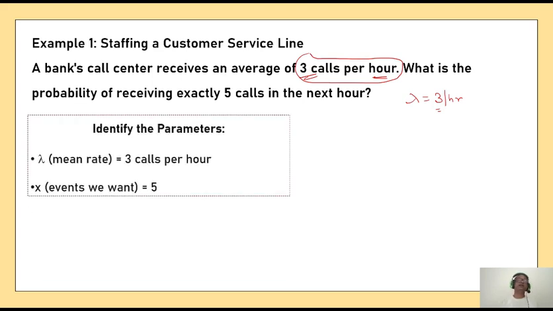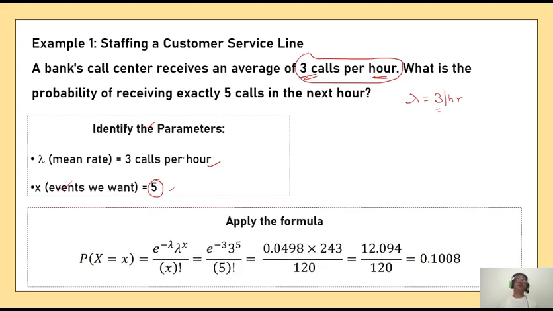So let us first identify the parameter. The parameter is lambda equal to 3. This is the value of the parameter. Now what are the other things we require? We want to get the value of x, that means number of calls. So that is x equal to 5. So now we replace this in the formula for the probability of X equal to x.